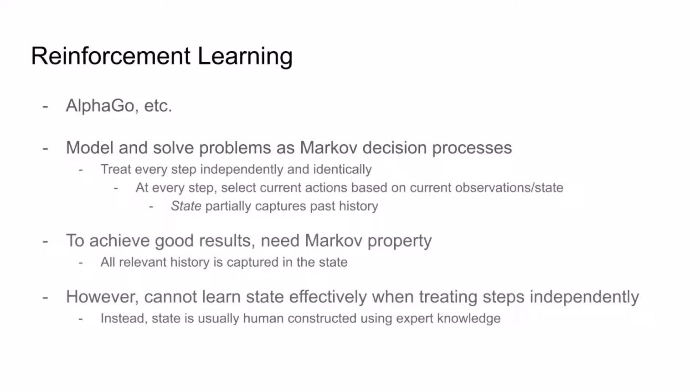So instead, the state is often human constructed using expert knowledge, where humans identify what is important in past history, and humans then figure out how to abstract that into a small constant set of inputs to give to the AI. This not only takes significant effort from humans, but the AI also becomes limited, at least partially, by existing human knowledge. As a result, reinforcement learning, through its reliance on Markov decision processes, is not an effective tool for universal problem solving.